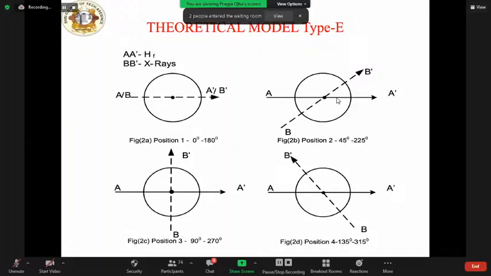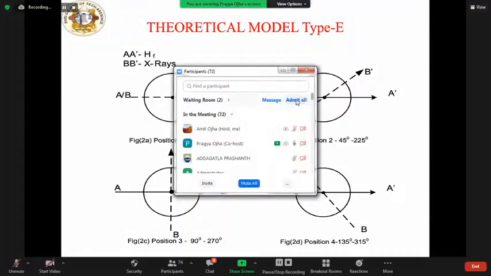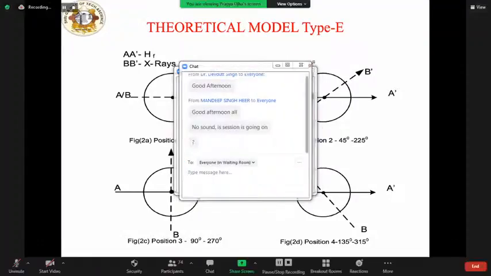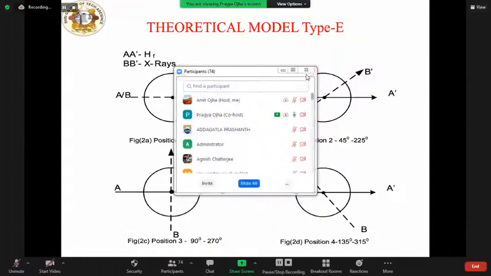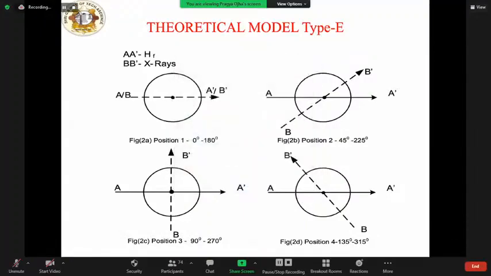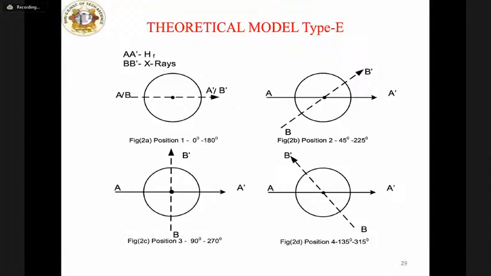Just now I told you about the four patterns reported earlier. In these figures, the reference axis AA dash is the direction of field, and with respect to the reference axis, the X-rays are falling at 0, 180, 45 to 225, 90 to 270, 135 and 315. The different angular positions for X-rays are achieved by rotating the sample into these four different positions.